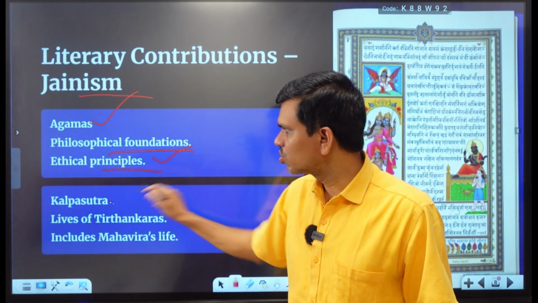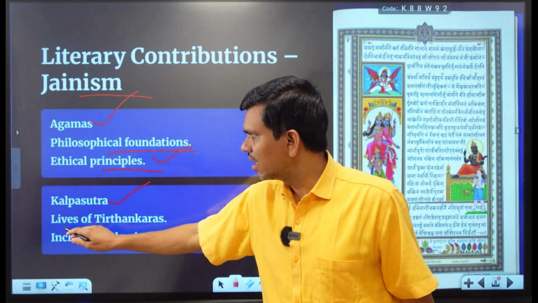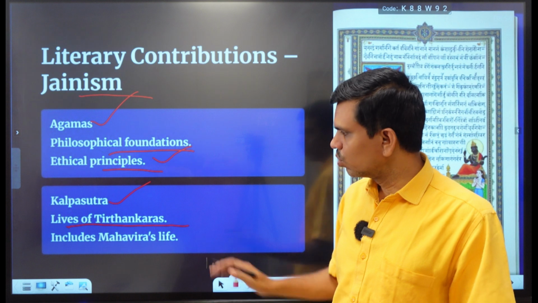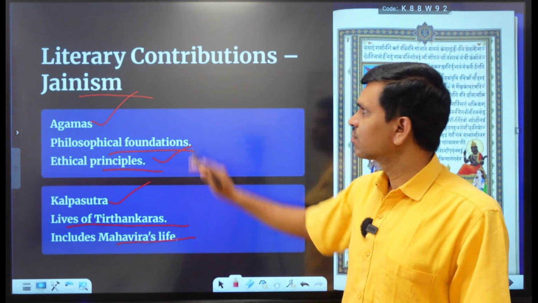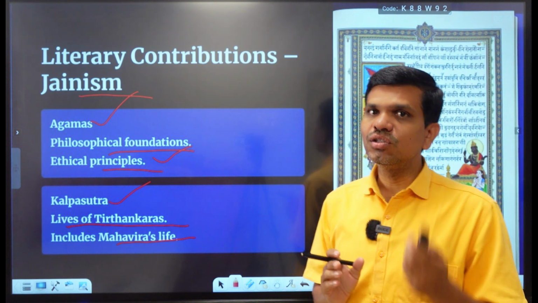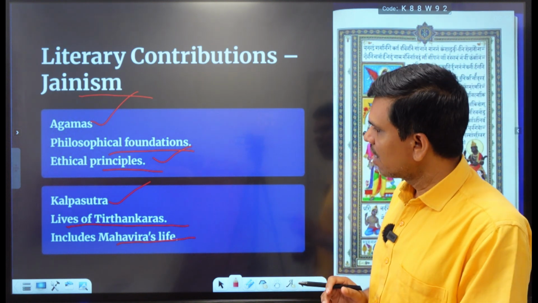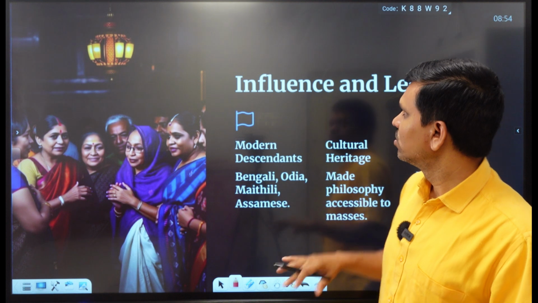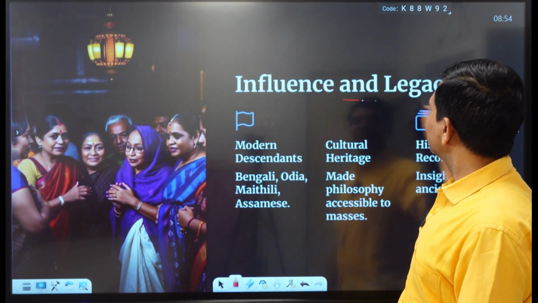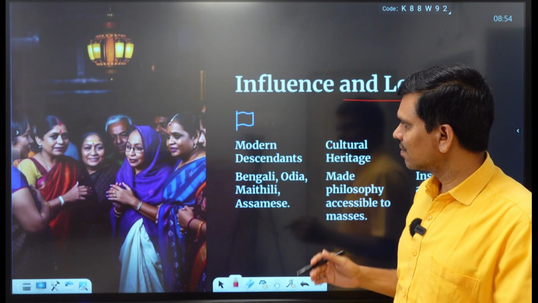Then we have Kalpa Sutra. Kalpa Sutras are nothing but the lives of Tirthankaras, including Mahavira's life, and they were composed in the Magadhi language. So this is the importance of Magadhi in Jainism and Buddhism. If we think about its influence, we find that its influence and legacy are vast.